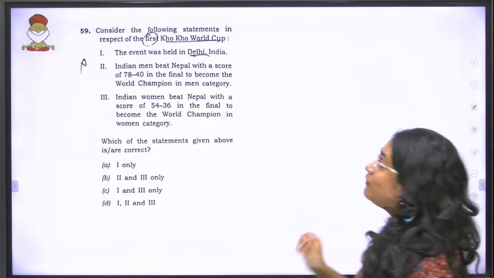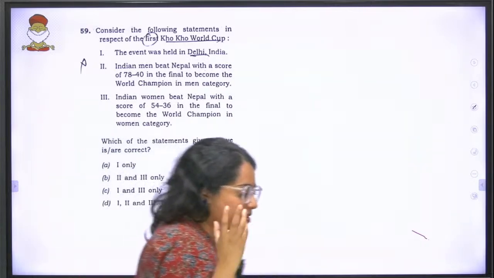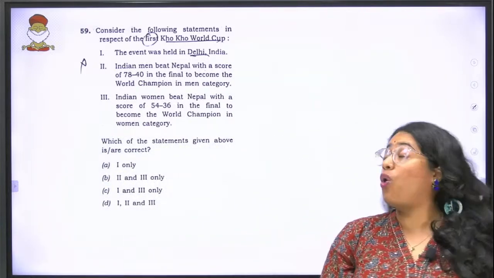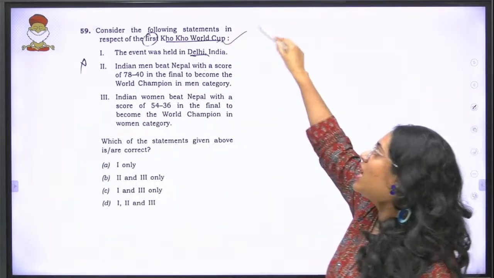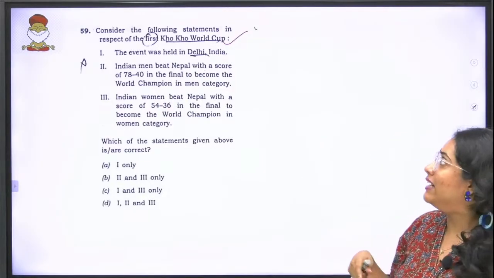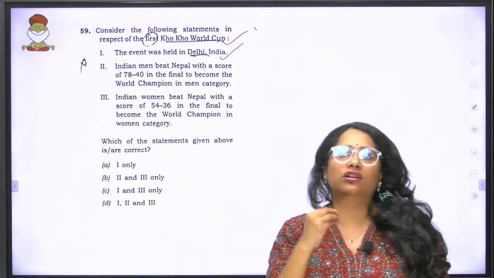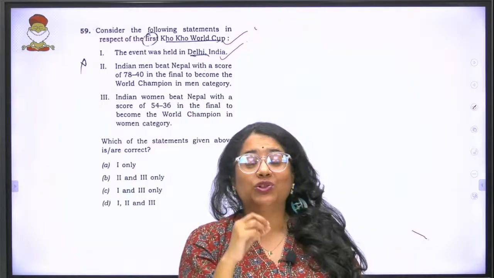First thing is, we had the first ever Kho Kho World Cup. Those who have played this game in school know that the first ever Kho Kho World Cup was actually conducted, and the event was held in Delhi, India. That is a correct statement. And this championship was so important and so good.